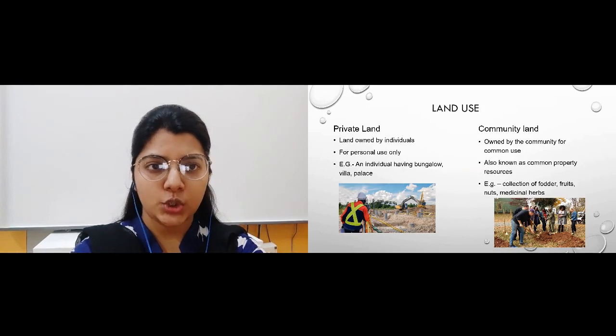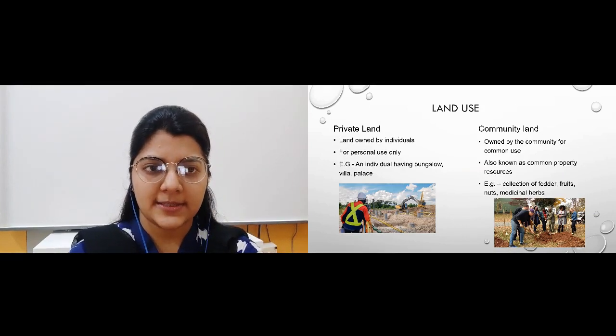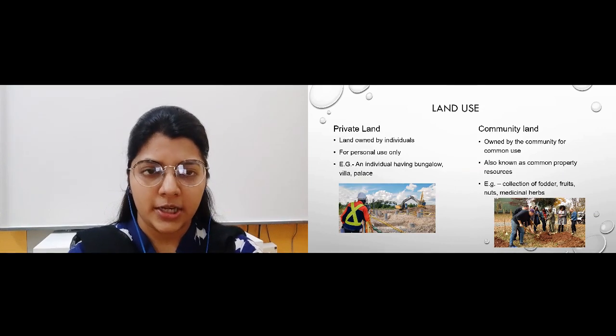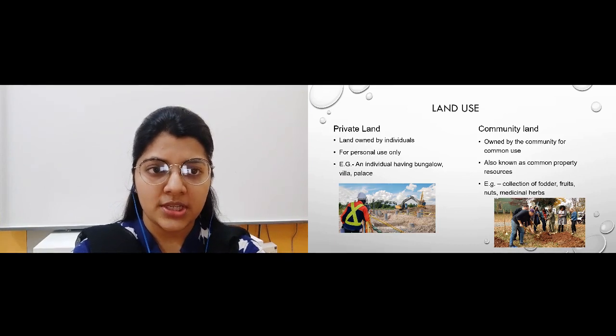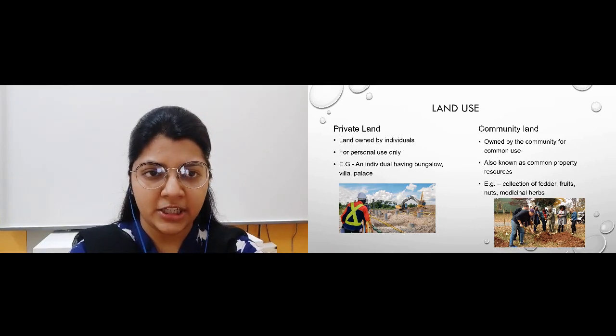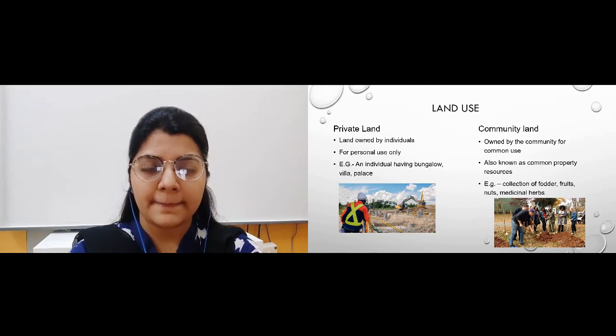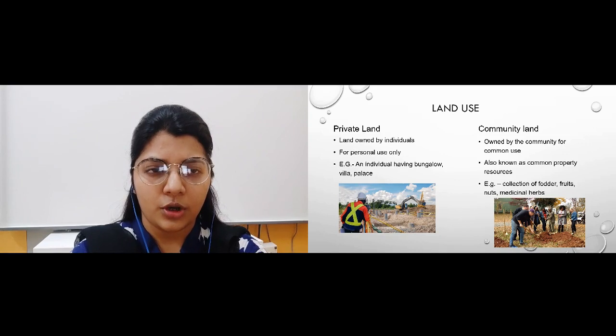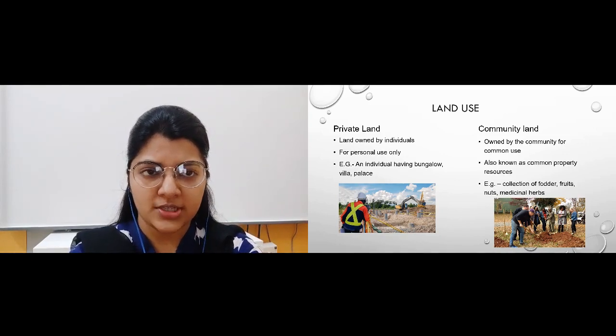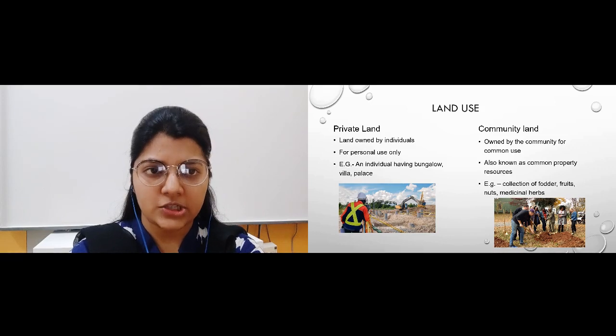Now under land use we have two parts, that is private land and community land. Now the land which is owned by an individual, and when an individual is using that particular land for his own personal purpose, that will be called private land. Say for example an individual, from the picture also you can see that an individual is planning out his portion, his area of land where say he wants to build a bungalow or a villa or anything like that. So what is it? It is private land where it is owned by individuals and used for personal purpose.